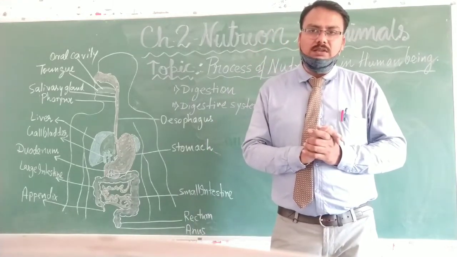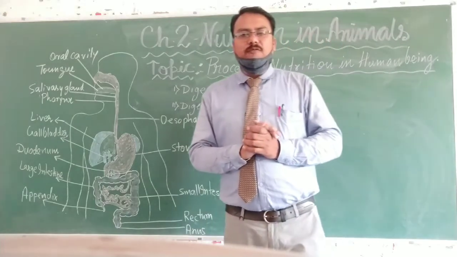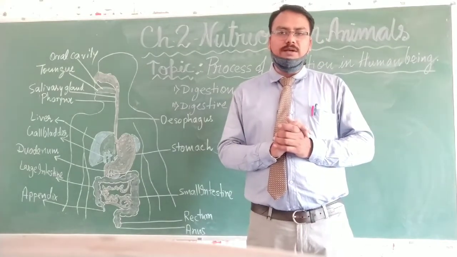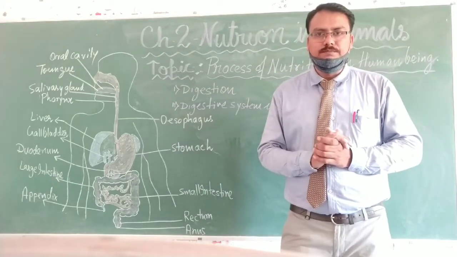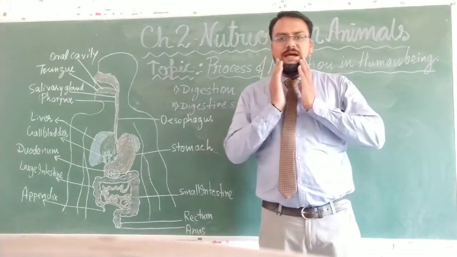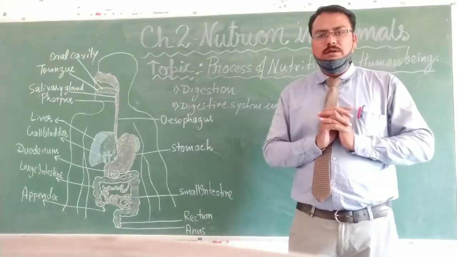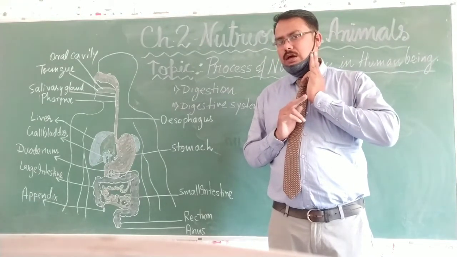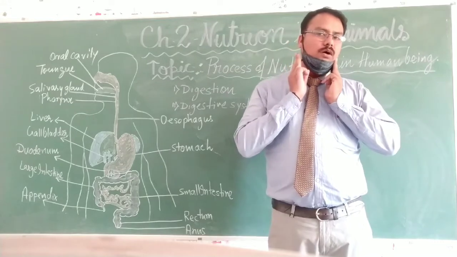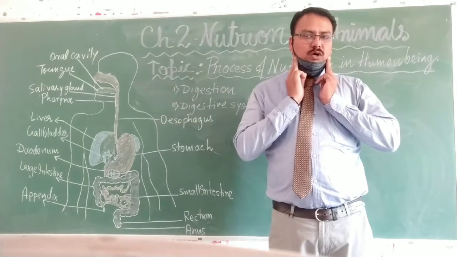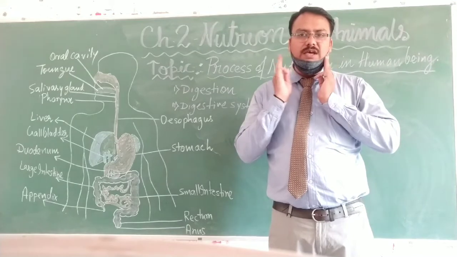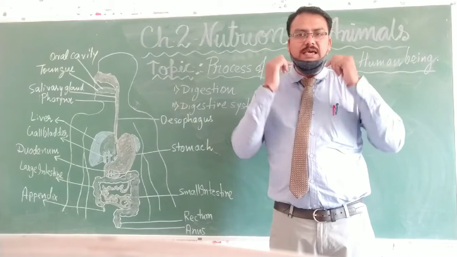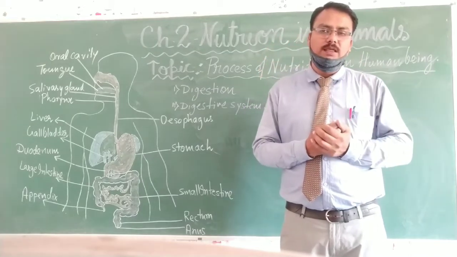8 premolars are there, by the help of which we chew or crush the food particles which we have taken in our mouth. Now student, beside the premolars there are 3 molars in the lower jaw on one side and 3 molars on the other side in the lower jaw. Means in each jaw there is 3 and 3, 6 molars in the lower jaw and the same 6 molars in the upper jaw.